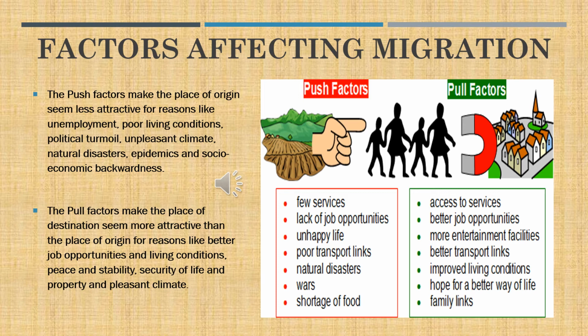Then the condition of life is much more developed, so he wants to see such living conditions with good potable water and better drainage facilities and so on. Especially in the medical facilities, man requires plenty. Hope for a better life, that is, they always need that comfort zone and the family links. They want to have a cordial relationship with one another. So these are the pull reasons which attract a person from one place to another.